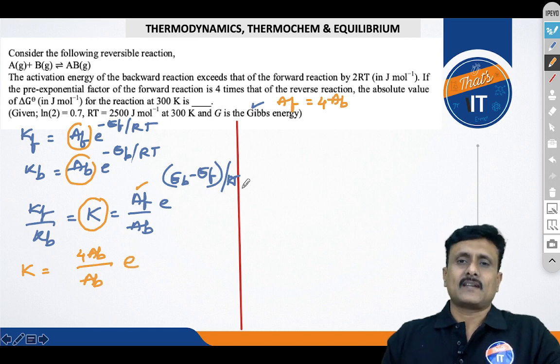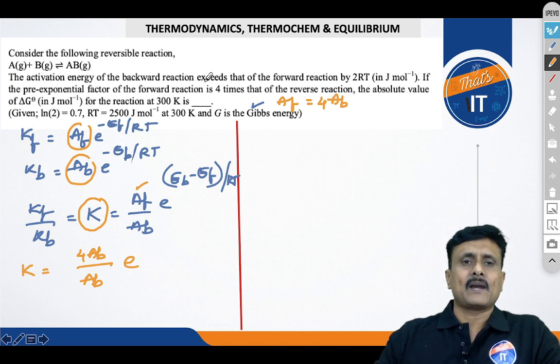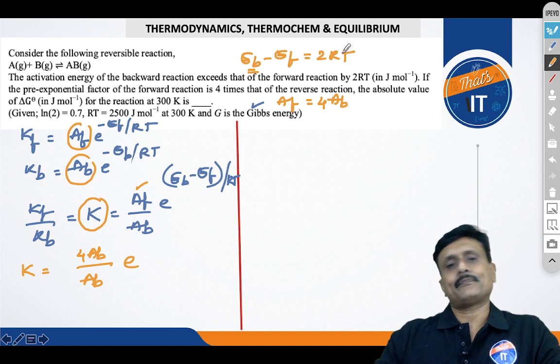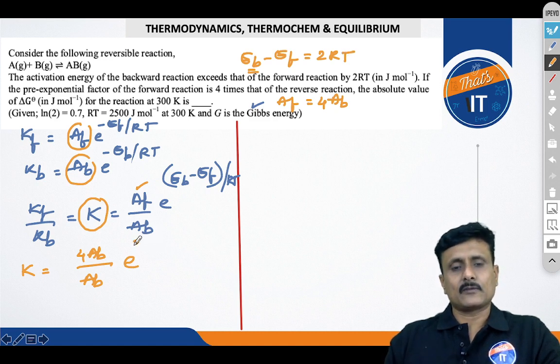You can see that when this reaction is taking place, the activation energy of the backward reaction exceeds, that is EB minus EF, EB is greater by 2RT. So EB minus EF is given as 2RT, by RT.